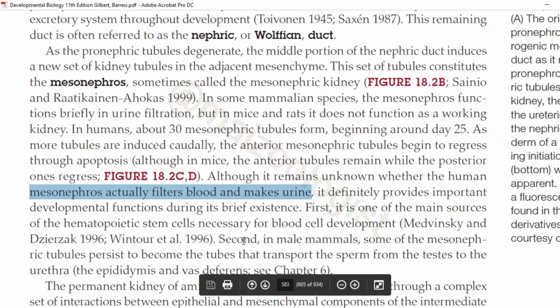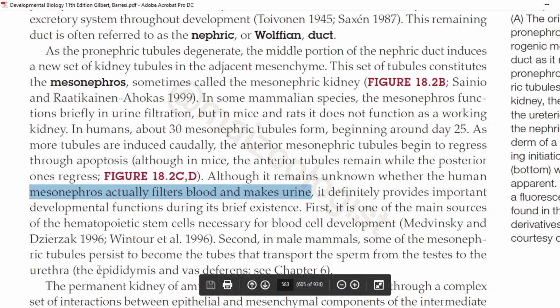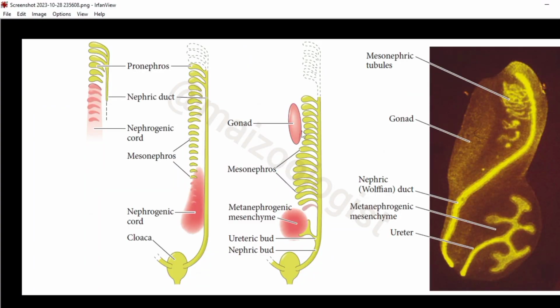The second function that mesonephros performs in mammals is that in male mammals, some of the mesonephric tubules persist to become the tubes that transport the sperm from testes to urethra. By those tubes, it means the epididymis and vas deferens. As we can see, the gonads are just present nearby to the mesonephros, so they are playing a role in development of epididymis and vas deferens.